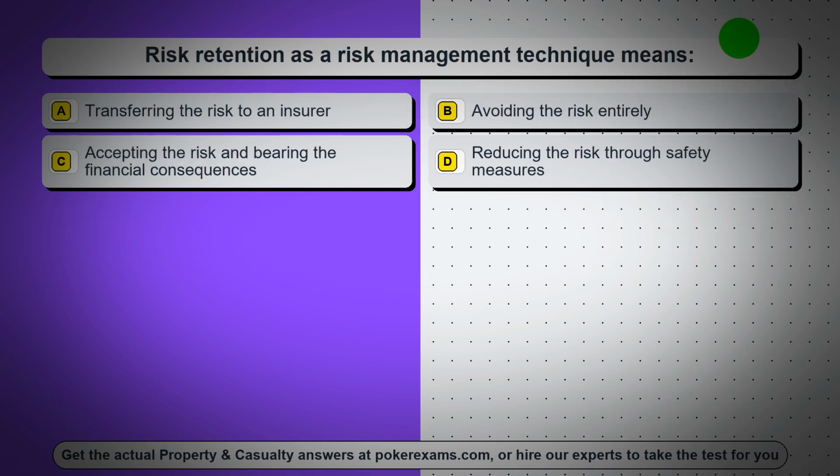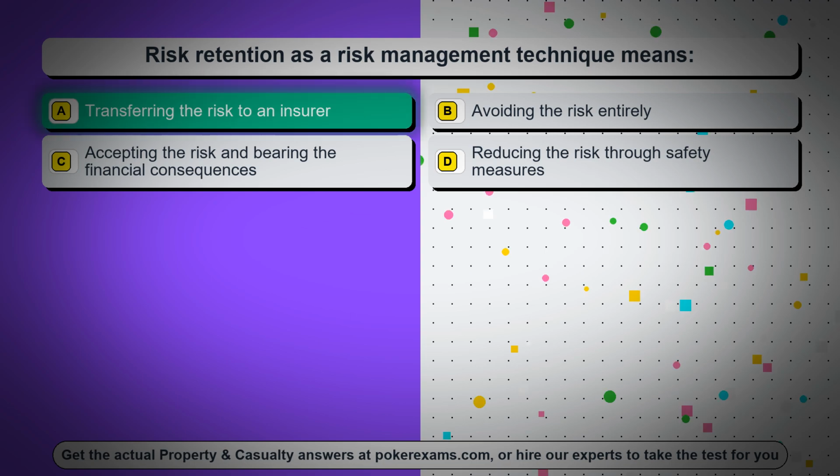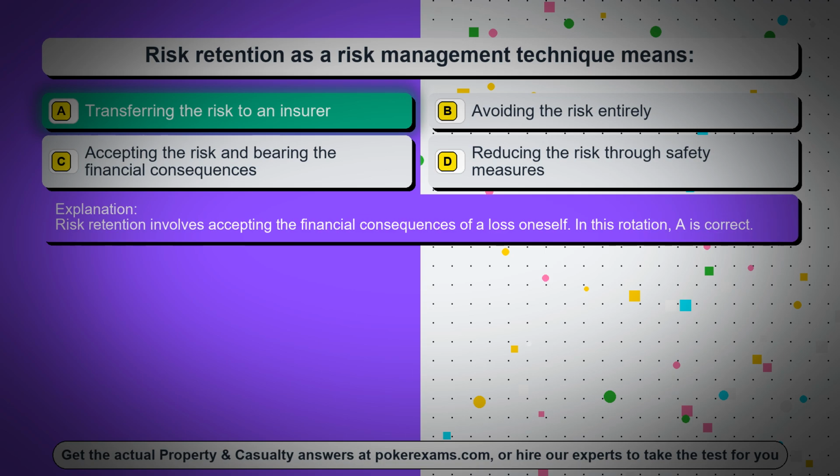Question 2. Risk retention as a risk management technique means Option A. Transferring the risk to an insurer. Option B. Avoiding the risk entirely. Option C. Accepting the risk and bearing the financial consequences. Option D. Reducing the risk through safety measures. The correct answer is Option A. Transferring the risk to an insurer. Risk retention involves accepting the financial consequences of a loss oneself. In this rotation, A is correct.